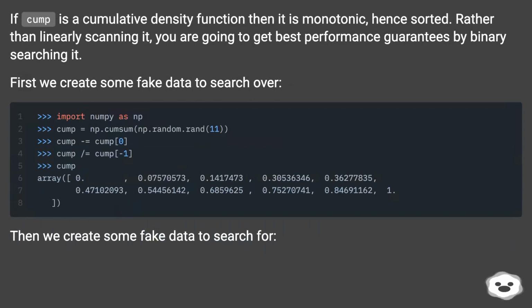If comp is a cumulative density function, then it is monotonic, hence sorted. Rather than linearly scanning it, you are going to get the best performance guarantees by binary searching it.